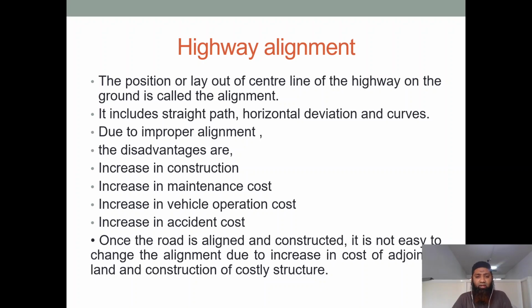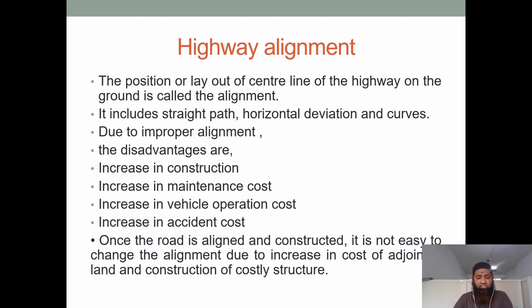You can also see an increase in maintenance cost. What happens sometimes is that if we go with a longer highway alignment or a longer route, the route also crosses some places where it is very difficult to go for maintenance. Some places like hilly areas and mountainous areas, where it is not practically easy to go and maintain. So if we don't come up with a proper highway alignment, even this can increase. Rather, we should come up with an easy alignment where, in future, if we need anything, we can take up maintenance projects also.